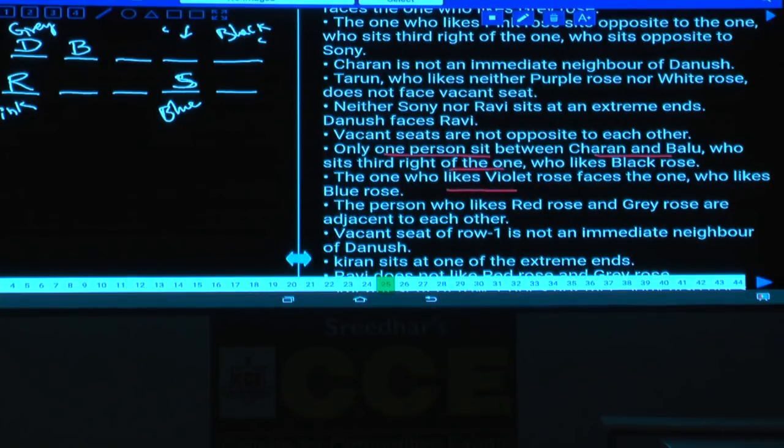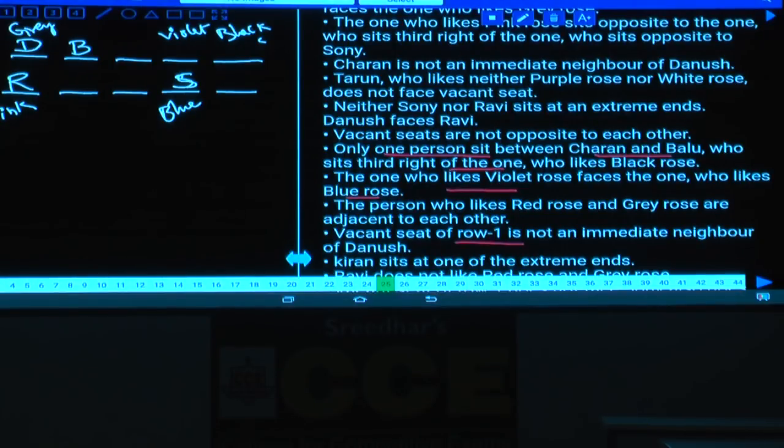The one who likes violet faces the one who likes blue. And vacant seats are not opposite to each other. At the same time, the vacant seat of row 1 is not the immediate neighbor of Dhanush. So this cannot be the vacant seat. The corner cannot be the vacant seat.